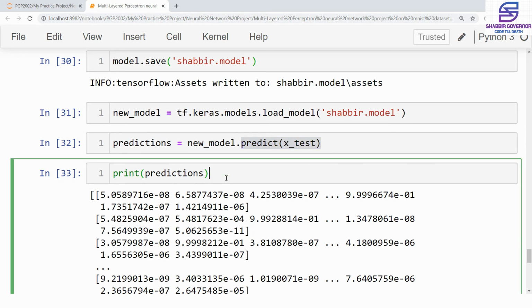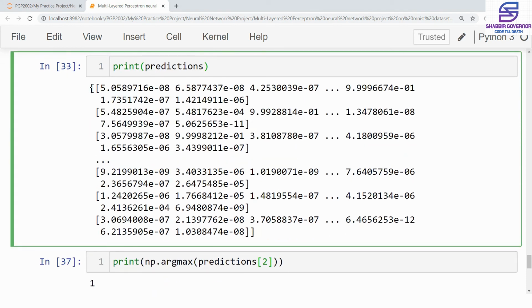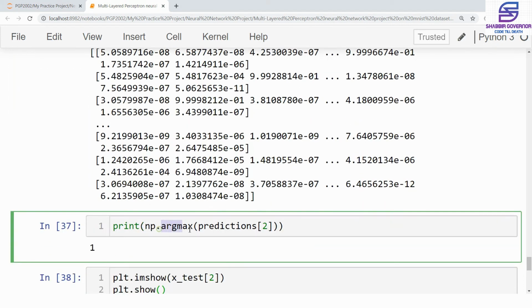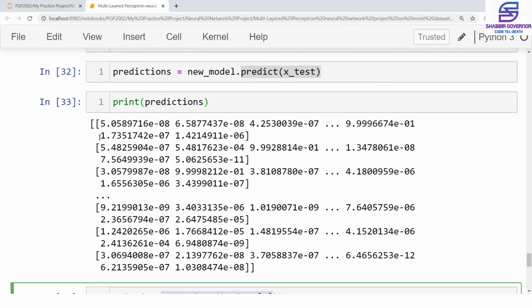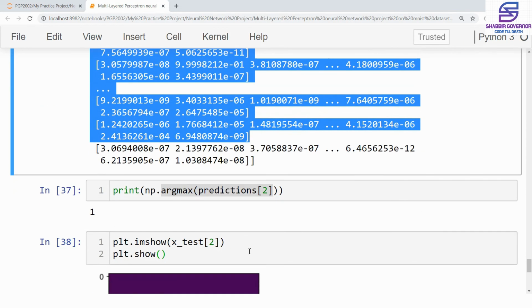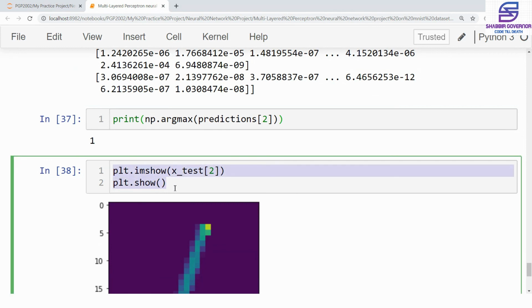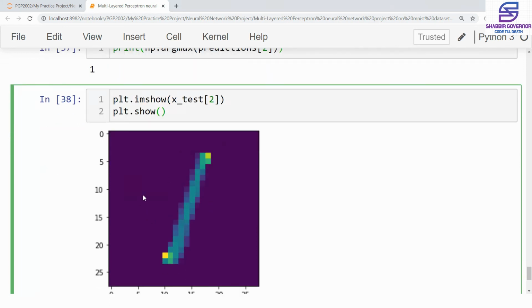Then we printed the predictions, and we again got a multi-dimensional matrix which has all the images of the X test, but to see the image for a particular argument, we used the numpy argmax method here to see the prediction of the second image that we have inside this multidimensional array. And it showed that it was a 1, and to confirm it we used the plt imshow on the X test exactly, and it also showed that it was a 1.